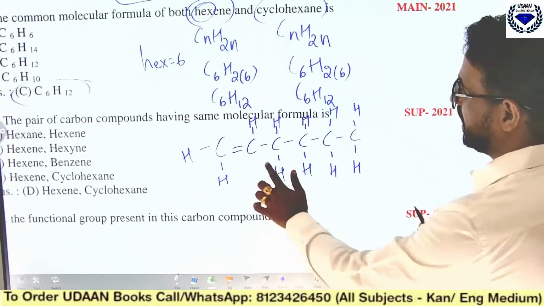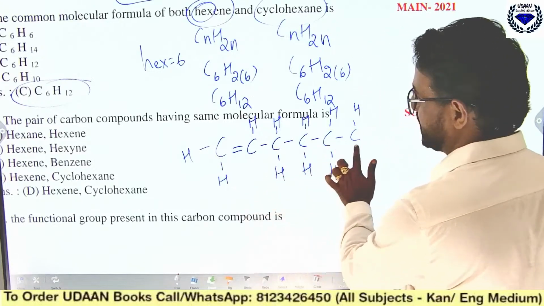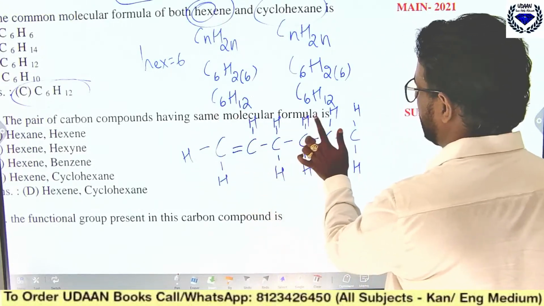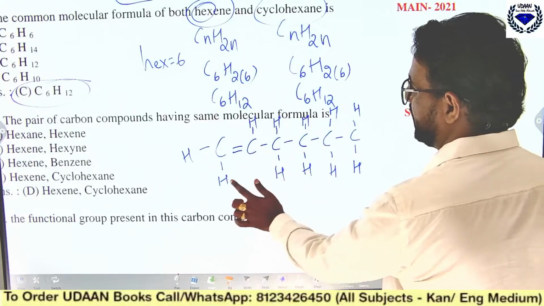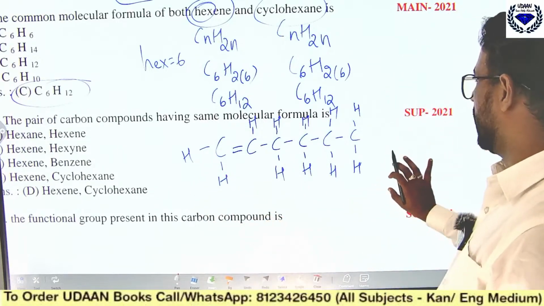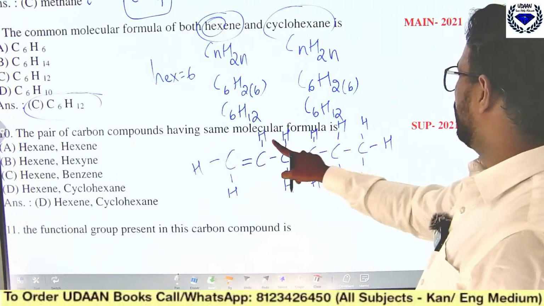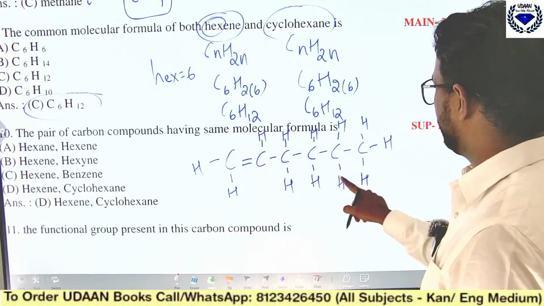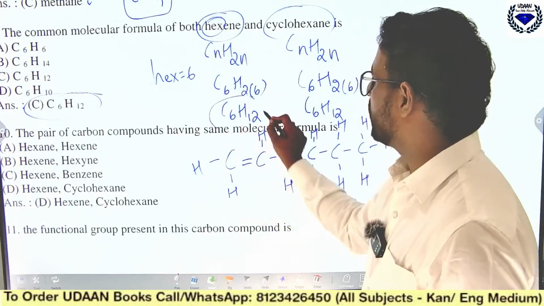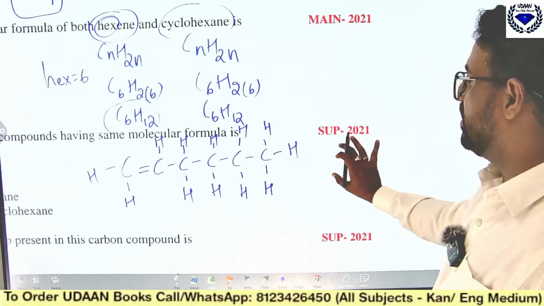You can see here 1 2 3 4 5 6, and the hydrogens 1 2 3 4 5 6 7 8 9 10 11, so you should get 12. Here I didn't draw one. 1 2 3 4 5 6 7 8 9 10 11 12. So this formula just matches.